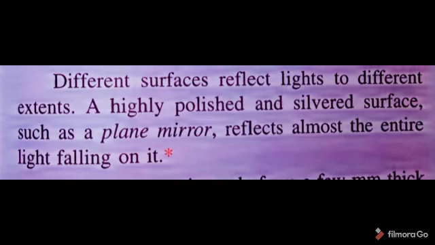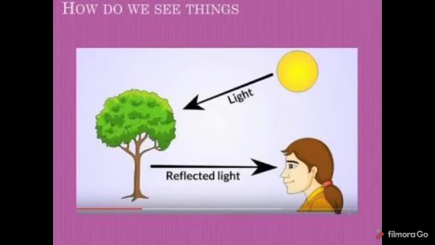Different surfaces reflect light to different extents. A highly polished and silvered surface such as a plane mirror reflects almost the entire light falling on it. The reflection is the cause for the objects which we can see. Due to reflection, we can identify objects on the earth.